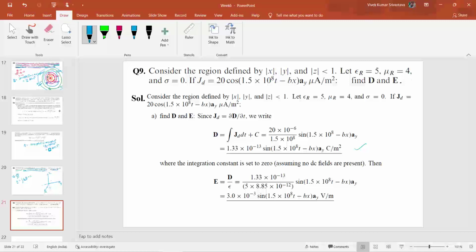And for determining the value of E, as we all know, E is defined as D by epsilon, and D you have already determined, and epsilon is defined as epsilon naught into epsilon r. The value of epsilon r is already given in the question, which is equal to 5, and the value of epsilon naught we already know is 8.85 into 10 raised to the power minus 12. So you just have to put in the values and calculate the value of E. This will be the answer once you calculate.